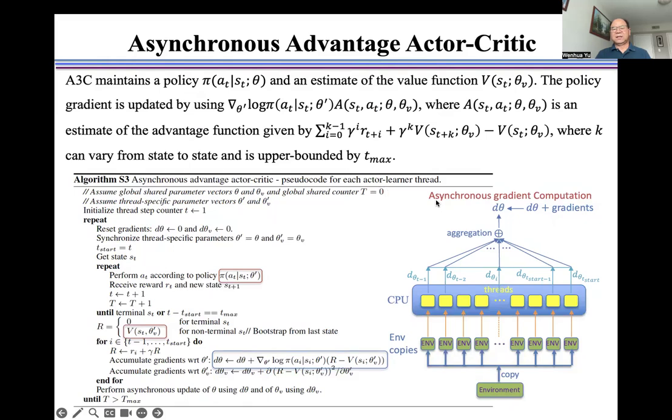This is the asynchronous gradient computation. This is the environment and these are copies of the environment. These are threads in a single CPU, and then we put them together to update the overall model parameters.